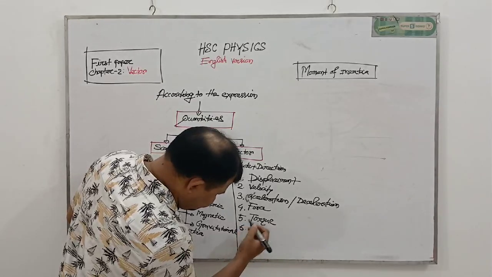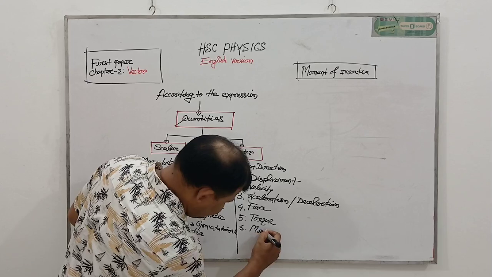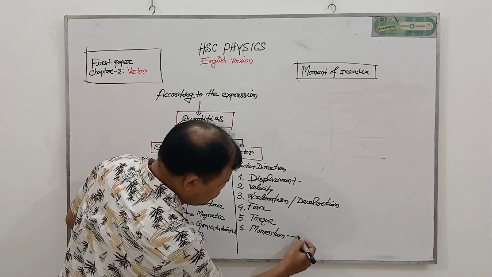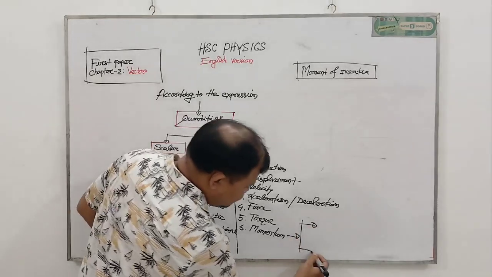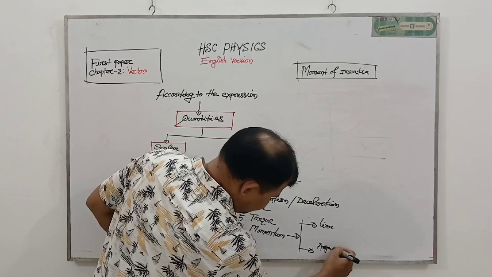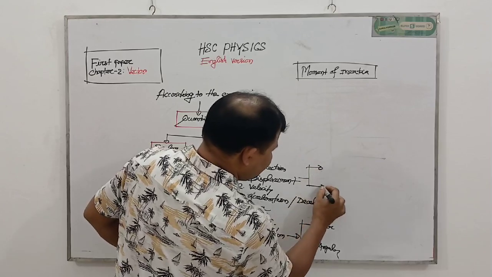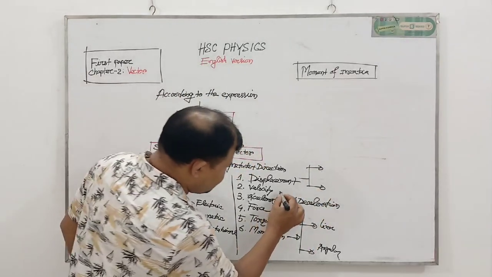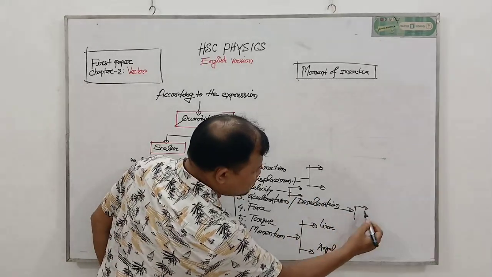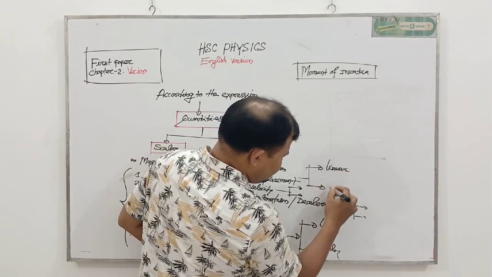Number 6, momentum. In our physics there are two types of momentum. One is linear, another is angular. Okay, in this situation displacement also has two types, velocity also two types, acceleration and deceleration also two types: one is linear and the other is angular.